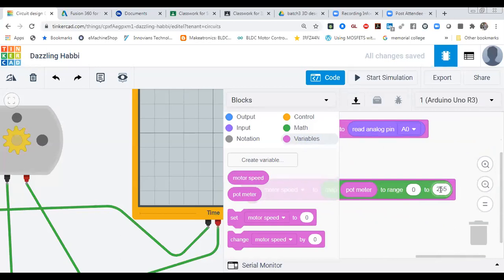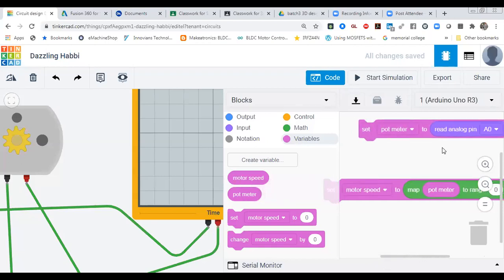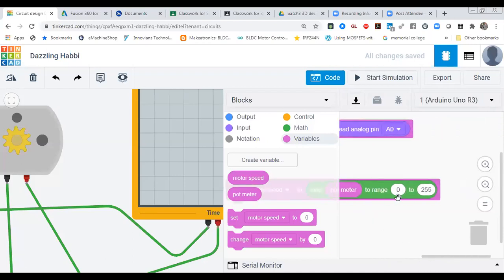So the 1023 value I'm going to map in the format of 0 to 255. What I did, I just took two variables. In one variable I have stored my analog sensor value, and after that I have taken one more variable, that is motor speed, and in that motor speed the value is stored in the format of 0 to 255. That value of the potentiometer gets converted in the format of 0 to 255 over here.